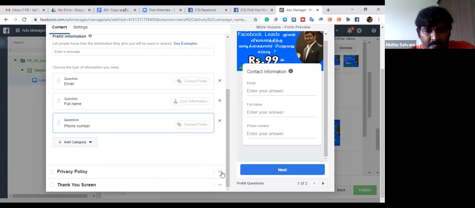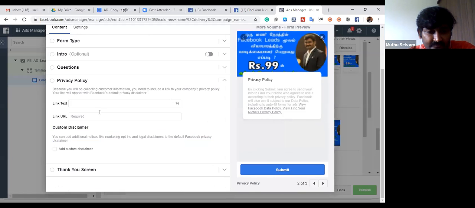I'll show how it looks also. Privacy policy, of course you need it. For the privacy policy, you should have a website. If you do not have a website, no worry about it. There are a lot of websites available, wix.com, bookmark.com. Those are all very easy to create free websites. Create your own brand, create something, make a privacy policy. There is one link, we need to paste it in your website. For the time being, if you do not have it, copy and paste your Facebook page.